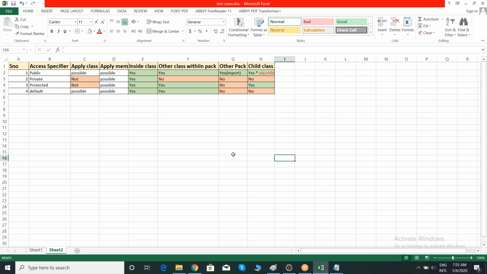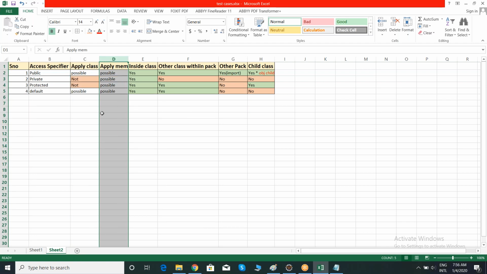Let me repeat it. Access specifiers are mainly four types: public, private, protected, default. I can apply access specifiers at two levels. First one is class level and second one is member level, nothing but my variables and methods.